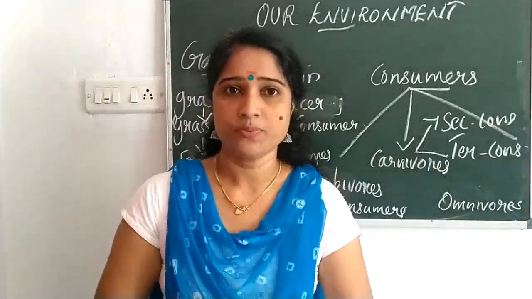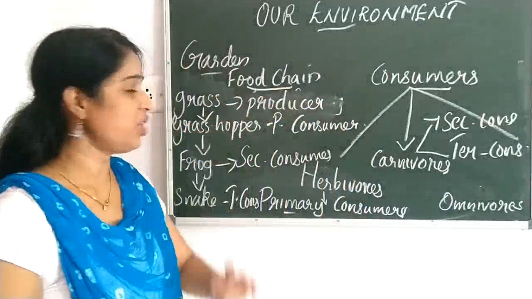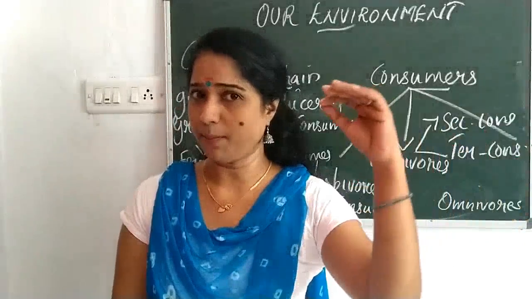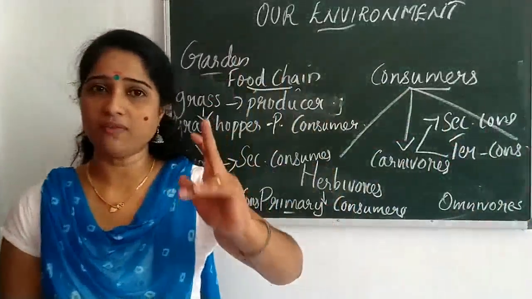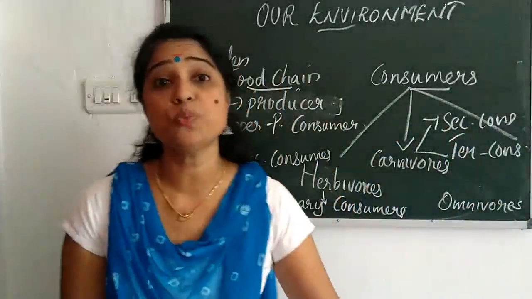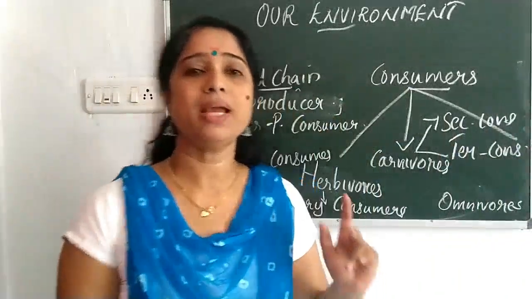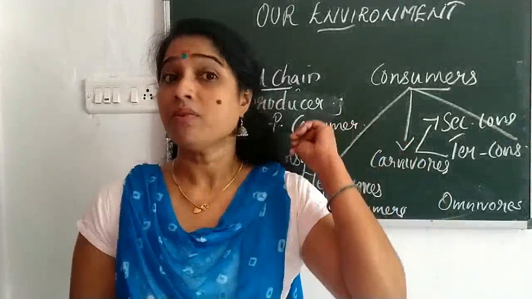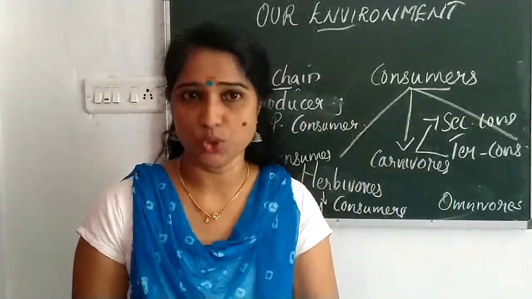Quaternary consumer. Every level in the food chain is known as a trophic level. The first trophic level is the producer. The second trophic level is the primary consumer. The third trophic level is the secondary consumer. And the fourth trophic level is the tertiary consumer.